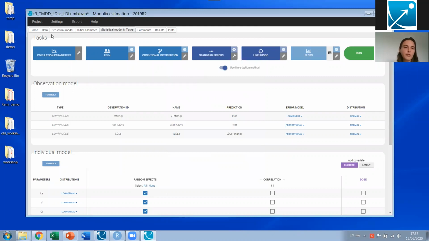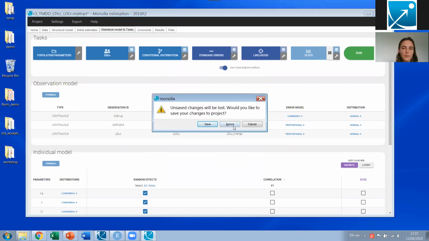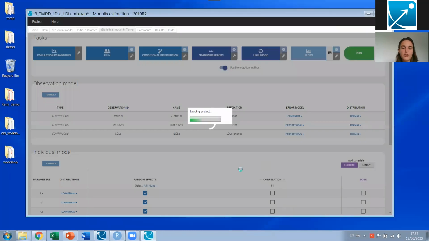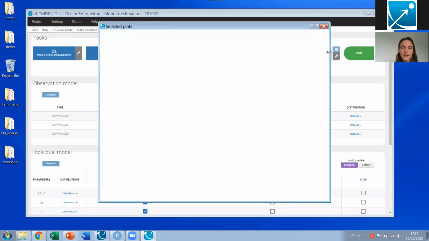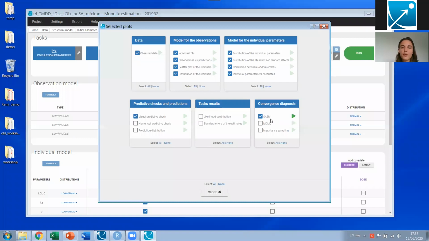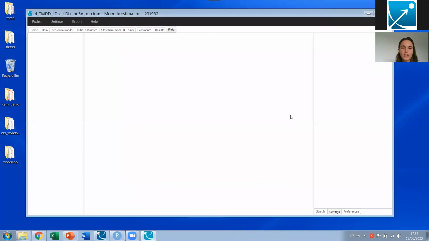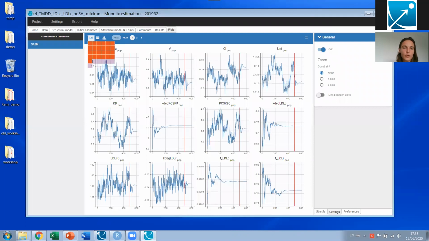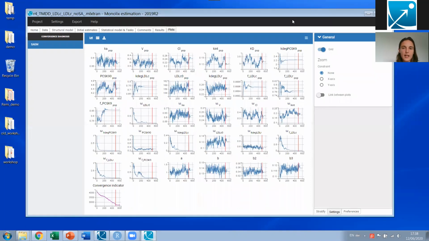All my runs take a few minutes to run, so that's why I'm always opening the run to show you the results directly without waiting. In this run, what we're going to look at is the convergence trajectories of the SAEM population parameter estimation. So I'm going to generate the SAEM plot, look at all parameters at the same time, and really focus on the omega parameters that are here at the bottom.